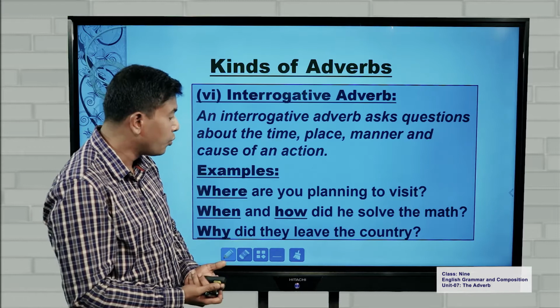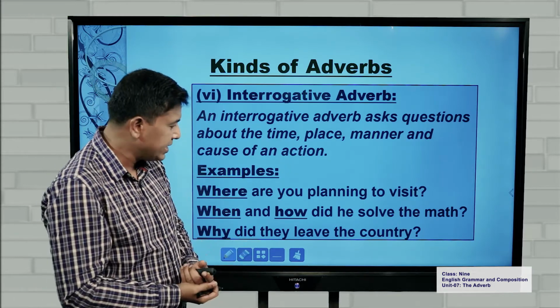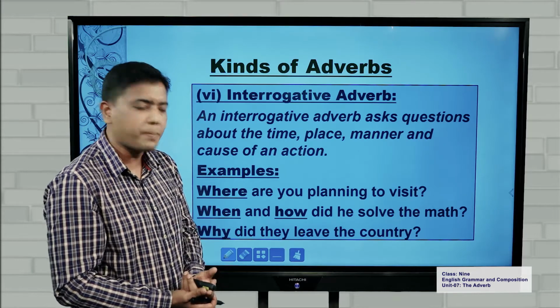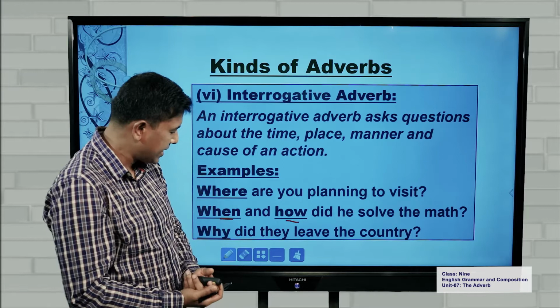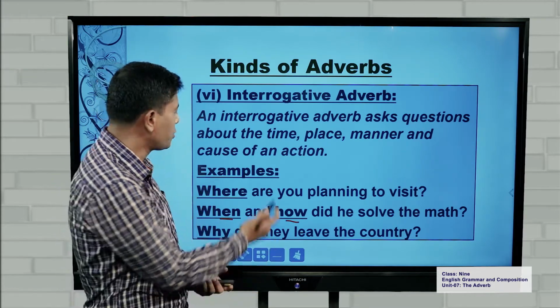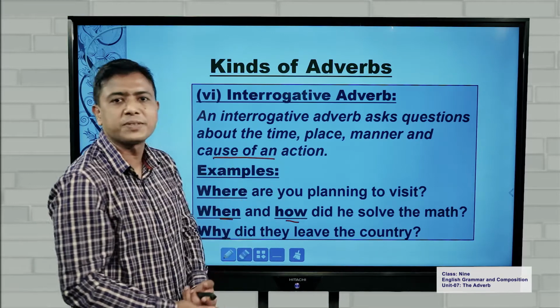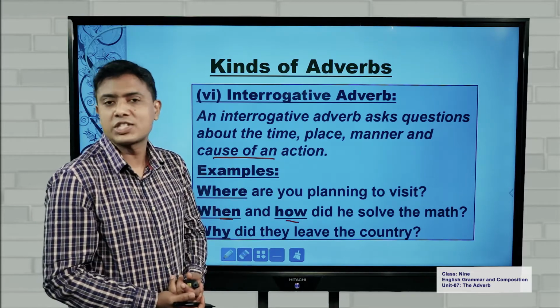The first one, where are you planning to visit? Talks about place. When and how did he solve the math? Time and manner of the question. And lastly, why did they leave the country? It is talking about the cause of an action. So, interrogative adverb, talking about questions.